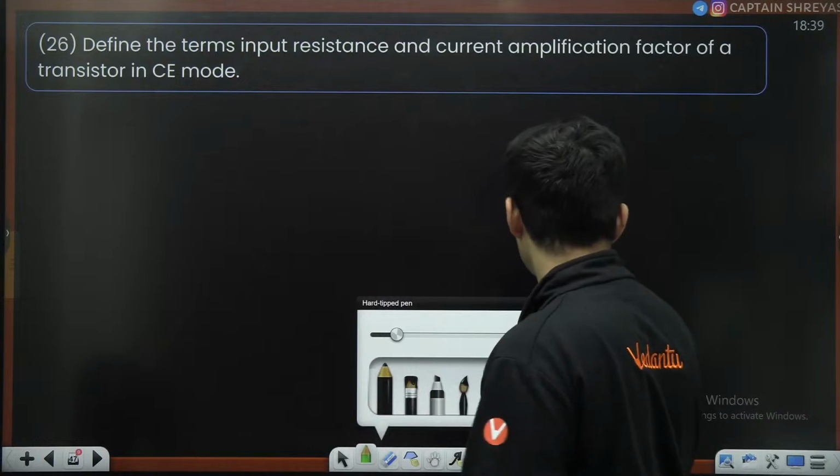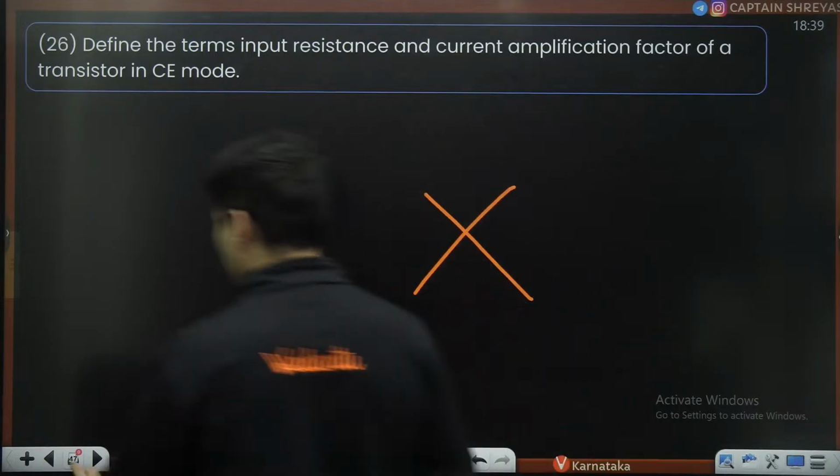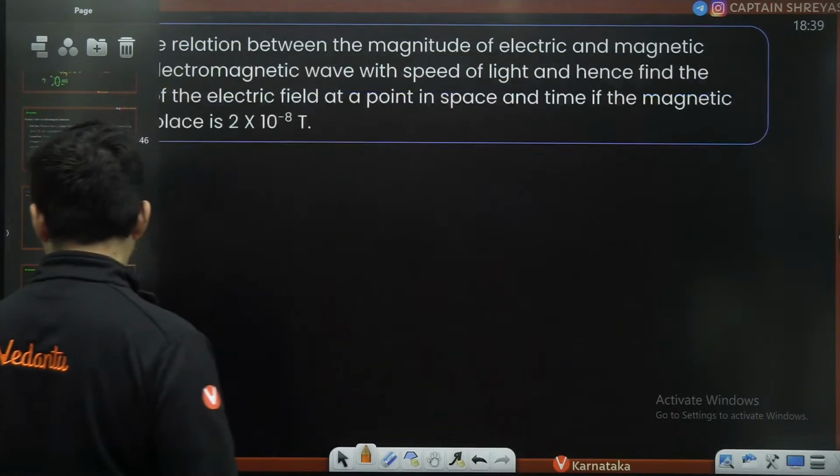This is not there. Sorry, ignore. Okay, let's go to the amplification and all.